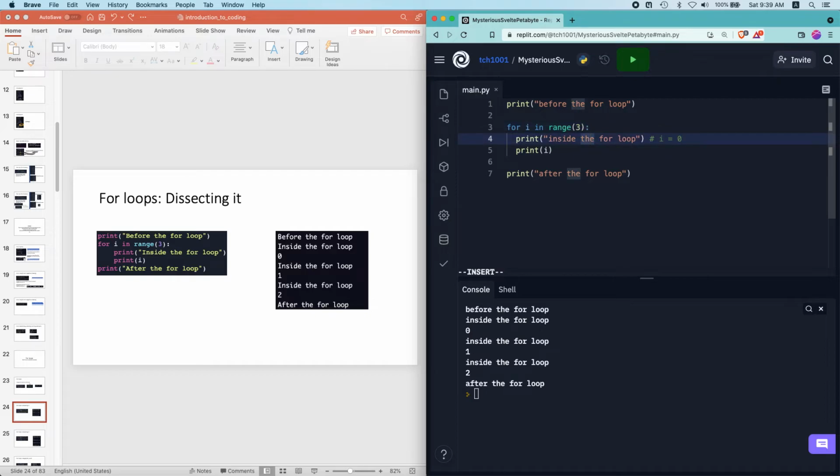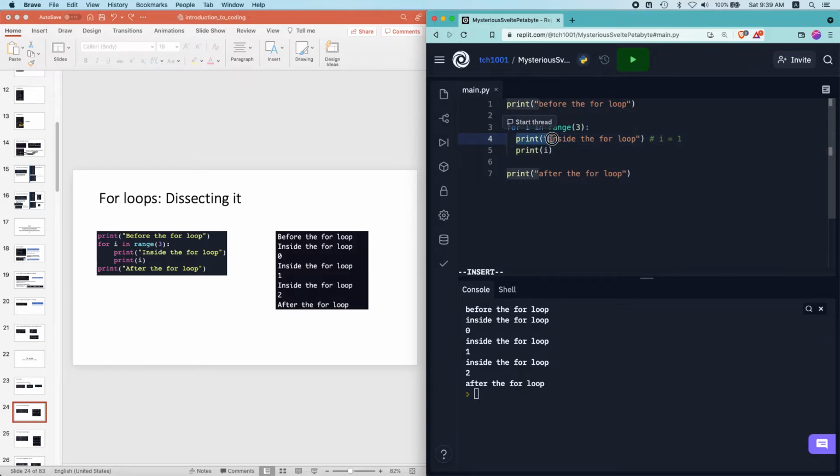Anyway, we are inside the for loop and it does print inside the for loop, which is what we see over here. Then the next line prints the variable i. Remember that now i has the value 0, so it prints 0. Now it has reached the end of the first iteration of the for loop, so it goes all the way to the top to line 4 again, and executes whatever is inside the block of the for loop with the value of i incremented by 1.